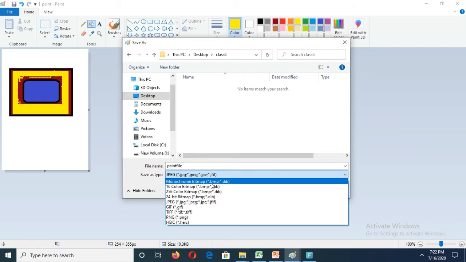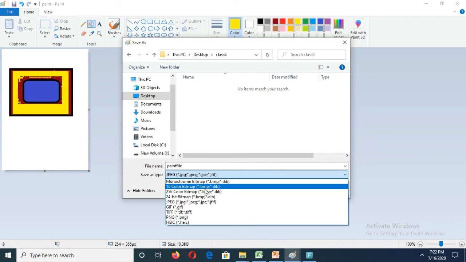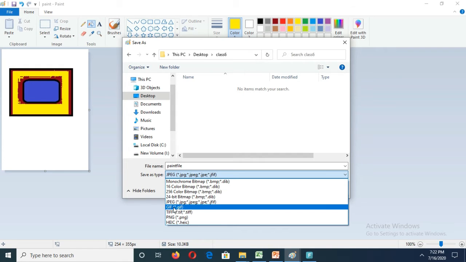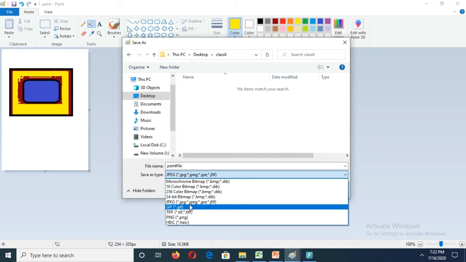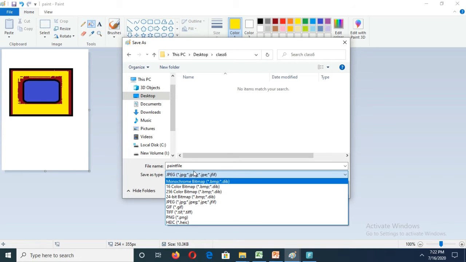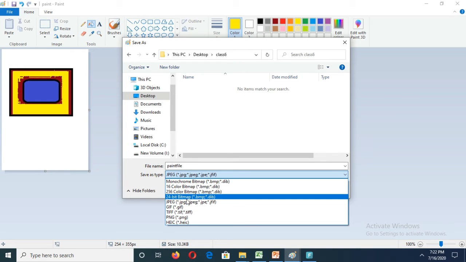That means, can you see this one? .bmp, .gif, .bmp, and some more are there. .jpg, .jpeg, .jpe, like that, letters we can see. These three letters or four letters after the dot symbol are called the file format. GIF, PNG, these are all used to identify a Paint file.